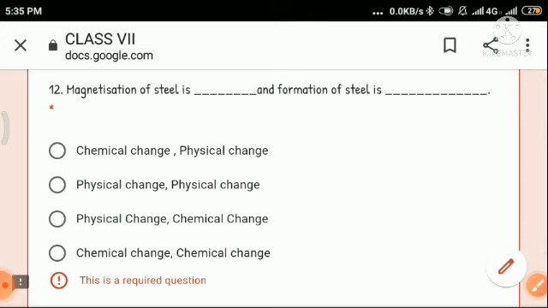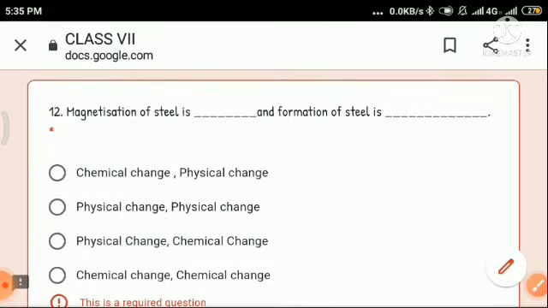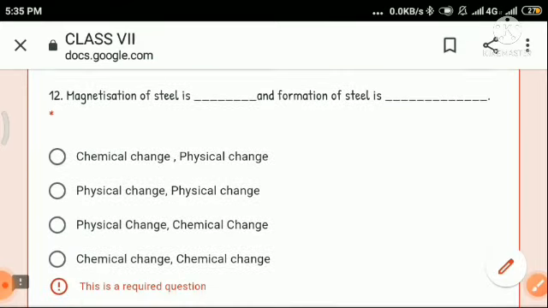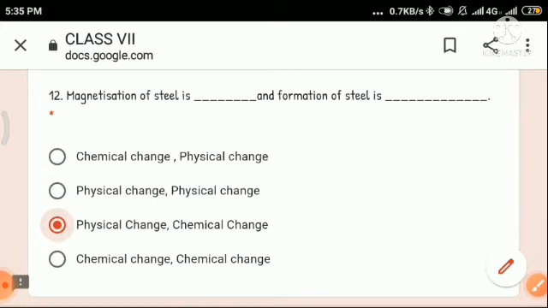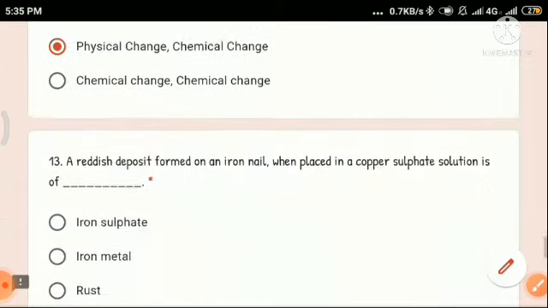So once steel is formed, that change is irreversible, a permanent change, and due to this, formation of steel is a chemical change. So magnetization of steel is a physical change and formation of steel is a chemical change. So the answer is number 3.